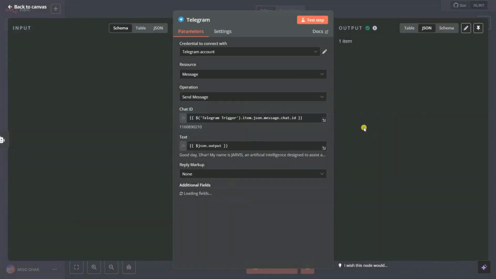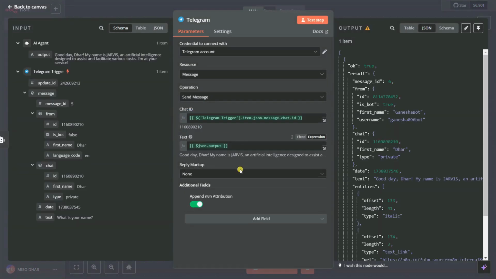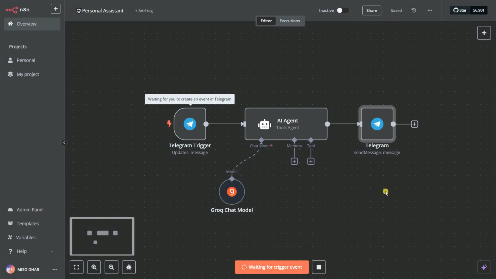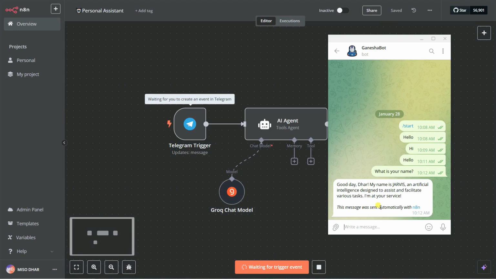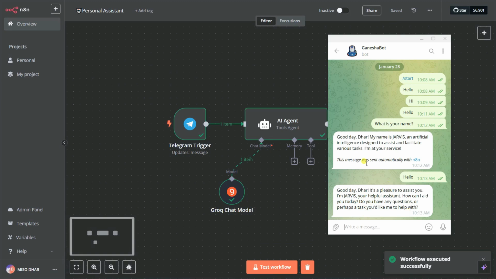We can go on here and click on add field, append this n8n attribute, and simply close this out. Now you can test this again. Save it, making sure that you save the workflow, then test the workflow and go on here. Let's say hello, hello. You can see it gives me the answer without this text.